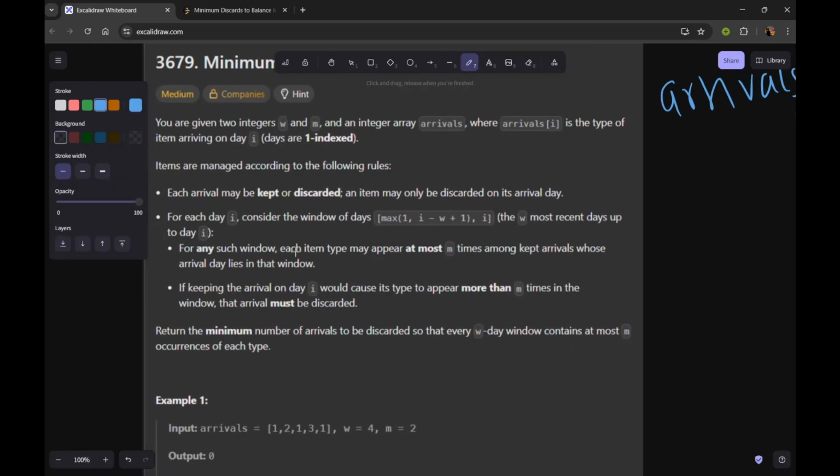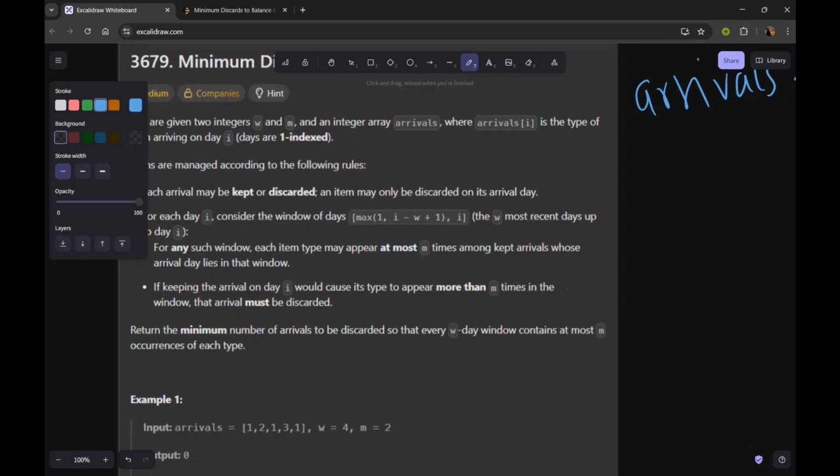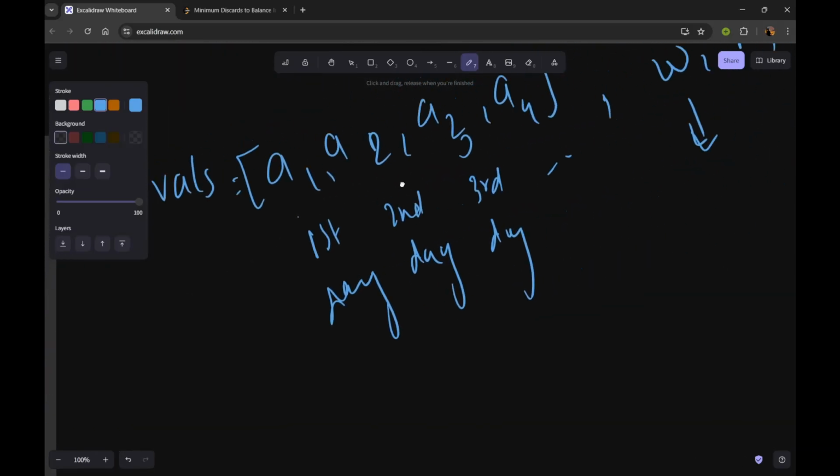For any such window, each item type may appear at most m times among kept arrivals whose arrival day lies in that window. If keeping the arrival on day i would cause its type to appear more than m times in the window, that arrival must be discarded. Return the minimum number of arrivals to be discarded so that every w-day window contains at most m occurrences of each type.